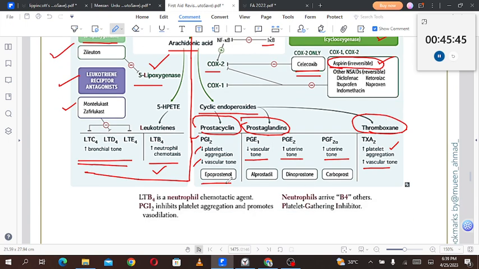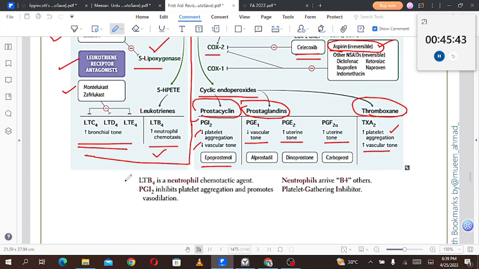Then we have LTB4, which is a neutrophil chemotactic agent. Prostacyclin PGI2 inhibits the platelet aggregation and promotes vasodilation. Neutrophils arrive before others, so that is the LTB4, which is chemotactic for the neutrophil. That's a good mnemonic. And platelet gathering inhibitor, or PGI.